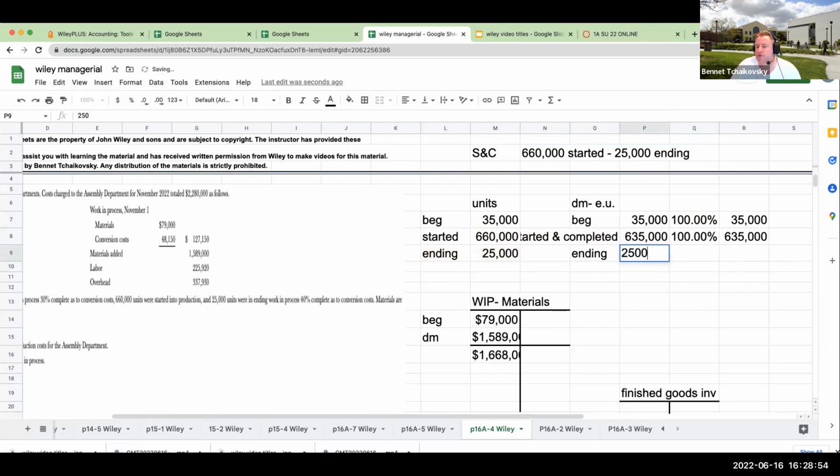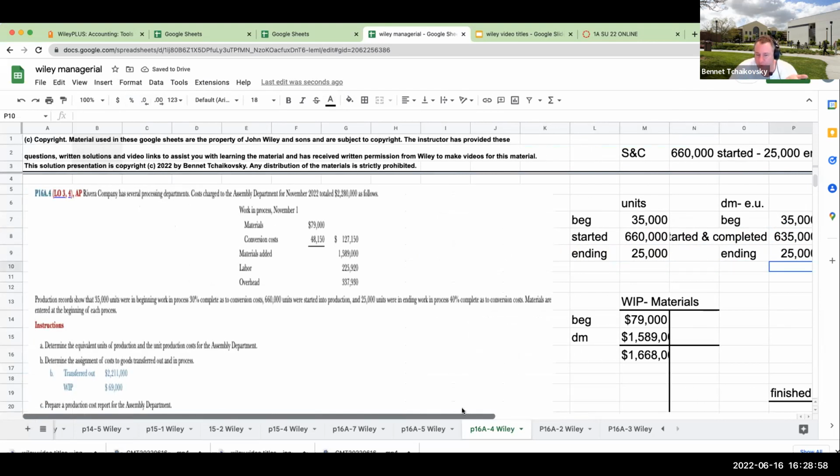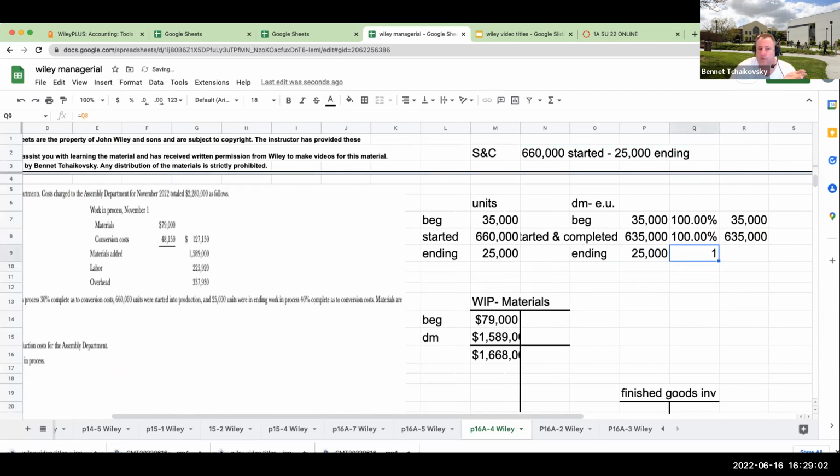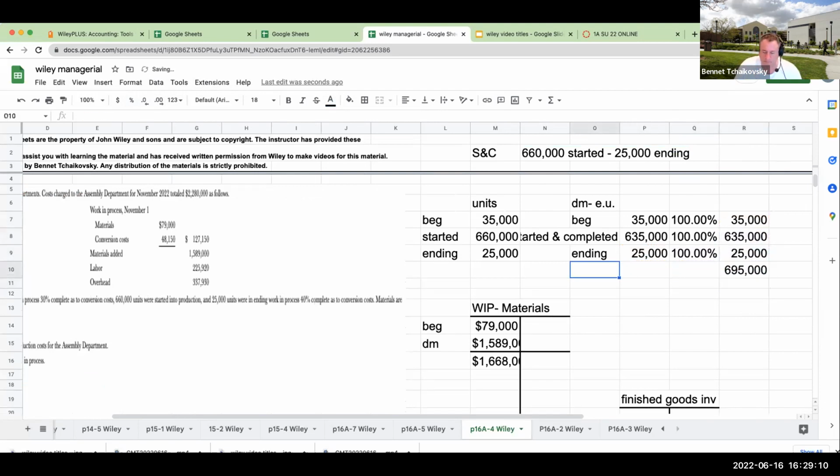This is also what's kind of confusing: because materials are put in at the very beginning of the process, these are going to be 100% complete with respect to materials. So right over here, my total equivalent units for direct materials is going to be 695,000.